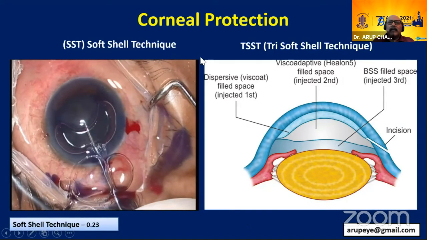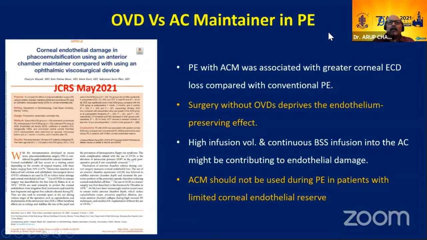Recently, I came across this paper in the May issue of JCRS. See, anterior chamber maintainers are becoming very, very popular. This is a study published from Egypt. It says that surgery with the AC maintainer deprives the endothelium of the preserving effect of the OVD, and so anterior chamber maintenance should not be used during phaco in patients with limited corneal endothelial reserve.